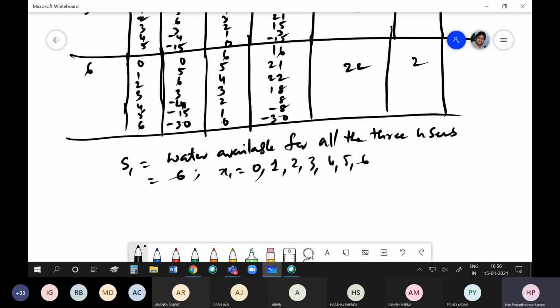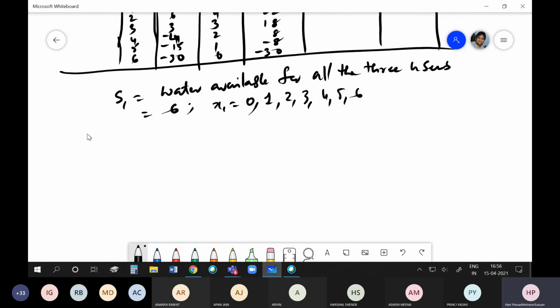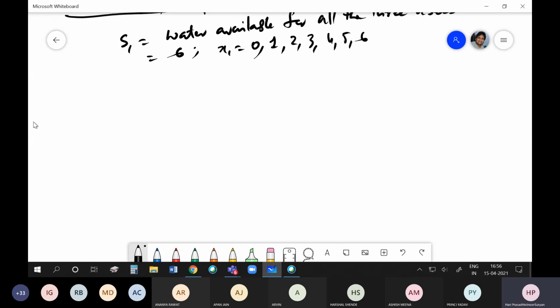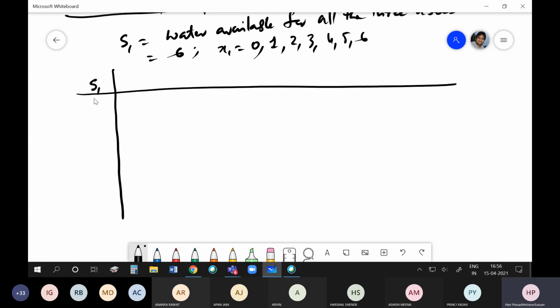Okay, so now let us make this table. This final table is simple. Here we write S1. S1 is 6, isn't it? And what are the possible values of X1?